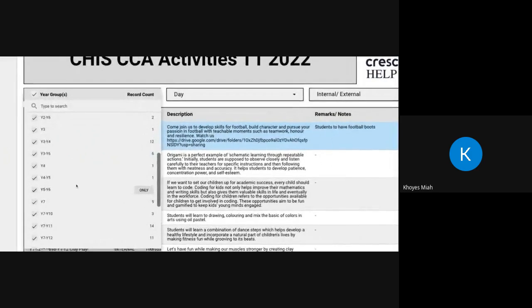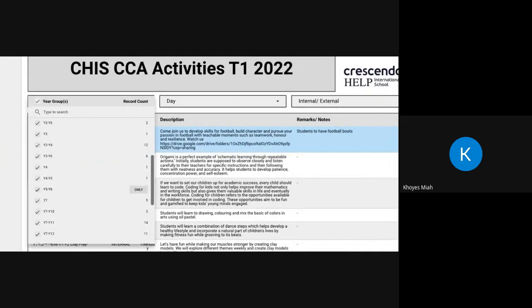Now, just to give this a bit of meat, I'm going to use my daughter as an example. Now, my daughter is in year 2, and I'd like to have a look at what CCAs are on offer at CHIS so that I can make a decision about what CCAs I want her to sign up to. Now, obviously, we don't expect you to look through every single CCA, so we made it easier this time. So the first thing you want to do is, if you click on this checkbox over here, it will deactivate all of the checkboxes.